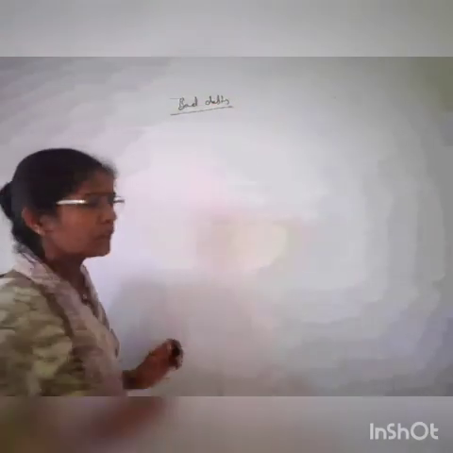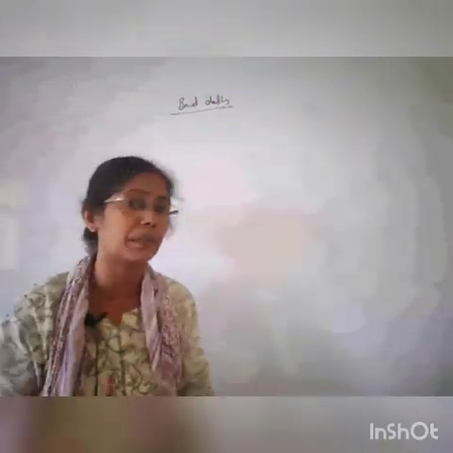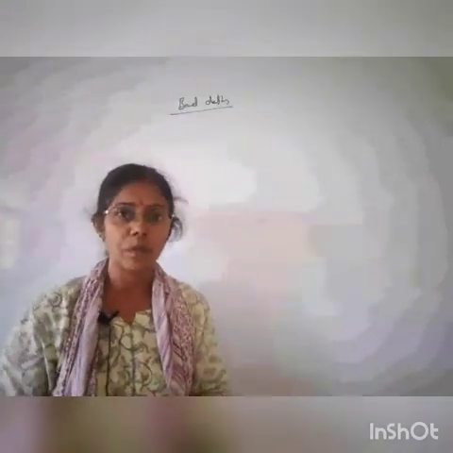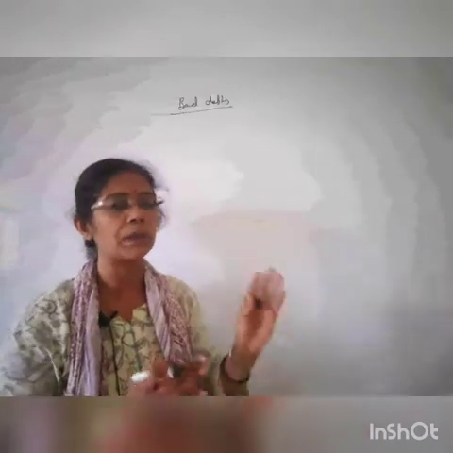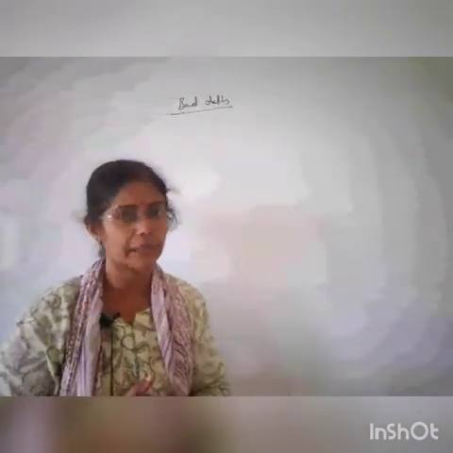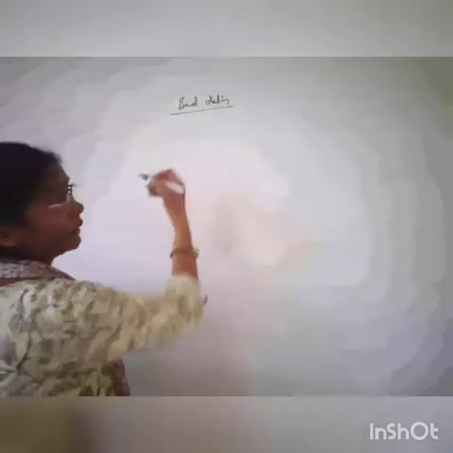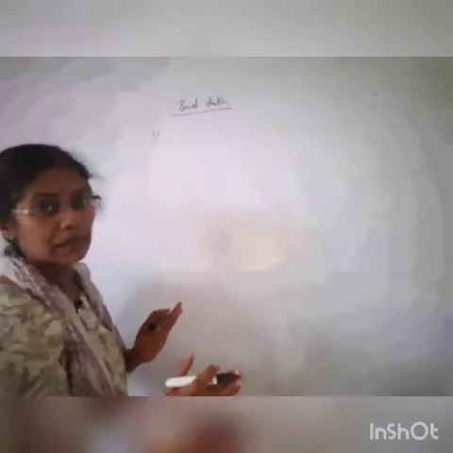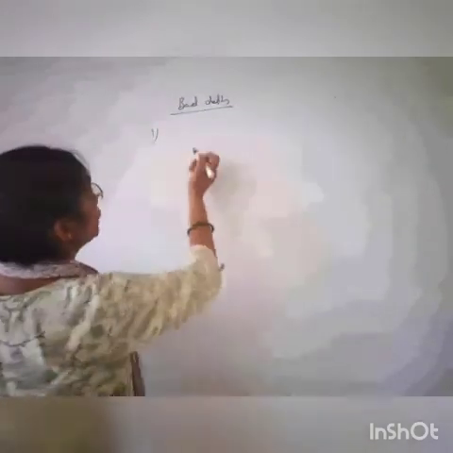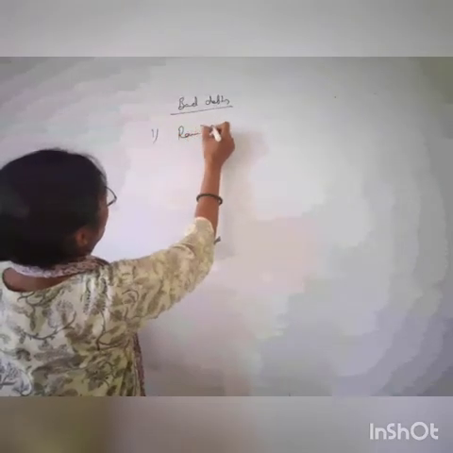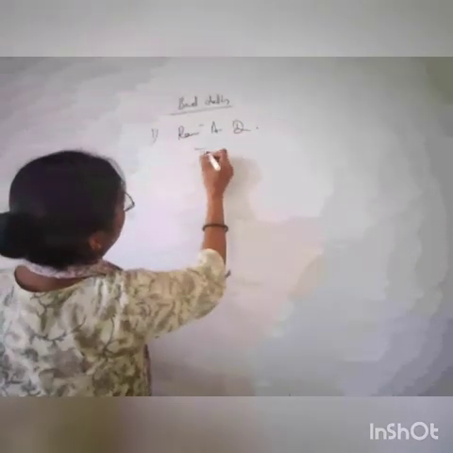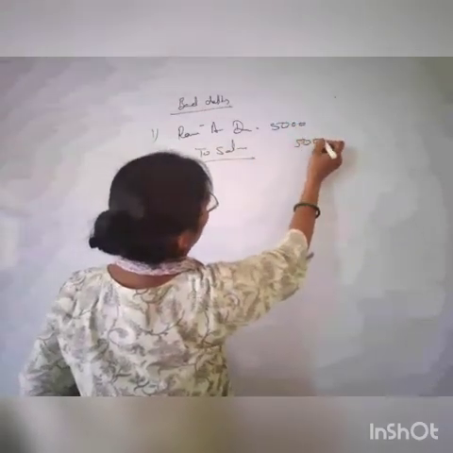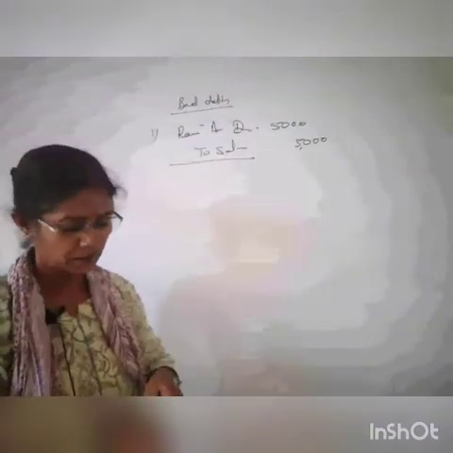bad debts. When we sell goods to somebody on a credit basis, quite possibly the person doesn't pay the whole amount to you. If we sell the goods to somebody, that person is taken as your debtor, right? But let's take the entry of sales first, you will understand better. Sold goods to Mr. Ram on credit basis. So the entry is Ram's account debit to sales. You have sold goods to Mr. Ram of rupees 5,000.